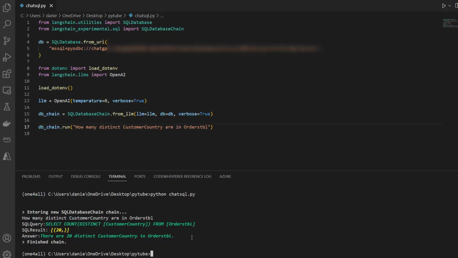And of course, now you can also write additional SQL statements. You can also try out some more advanced ones, if you join tables together and so on. So this is all up for testing purposes. But the general idea is, as you can see here, we just ask our question in normal style, and then this gets transformed into a SQL statement. So there's no need for us to write this on our own.